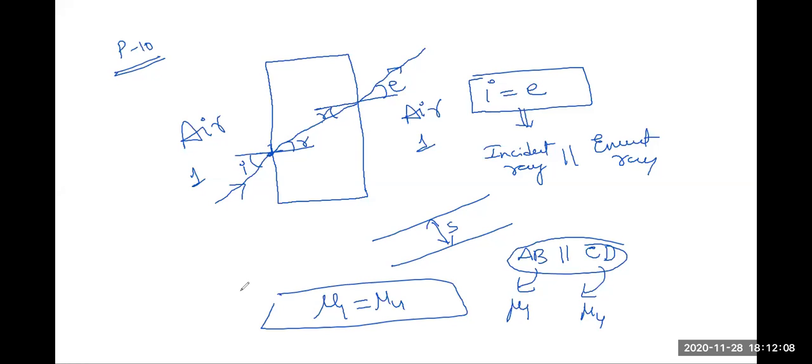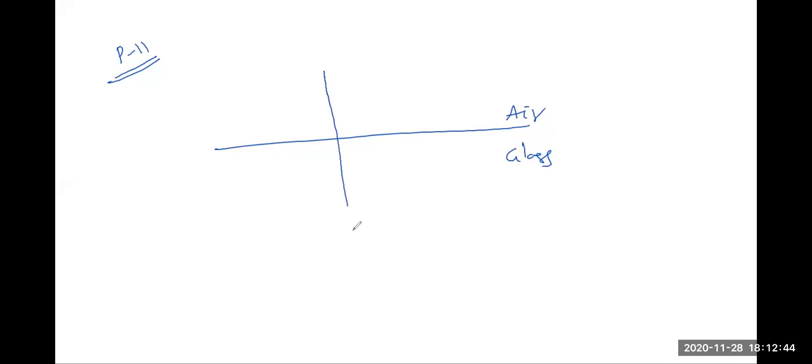Now let us go for the next question. So P11, the next question P11 is as follows. In P11, white light is incident on the interface of glass and air as shown in the figure. If green light is totally internally reflected, then the emergent ray in air contains, is a good question. There is a boundary separating glass from the air medium. Let us take the normal drawn here. Now a ray of white light is incident here, which constitutes all the colors, VIBGYOR.